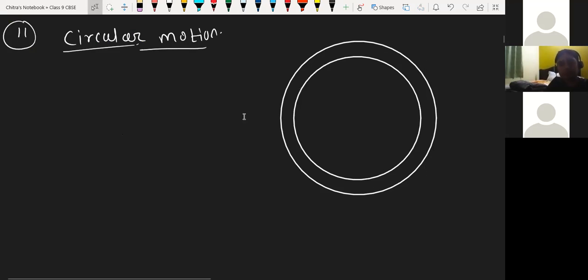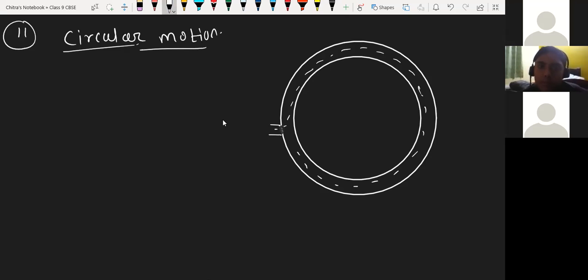Here we have the entry point on the circular path, and we know a circular path has a center. When an object moves from here, the position is changing, but it is along the circular path. That will be circular motion.